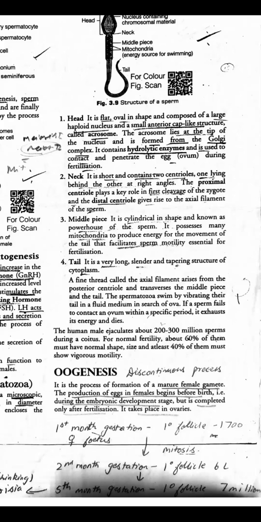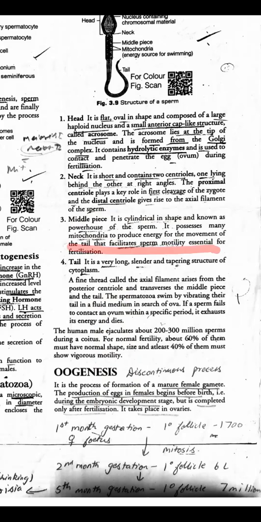Now coming down to the next, the middle piece. Now the middle piece is going to have what? Mitochondria. Not one or two, a million mitochondria, arranged in a cylindrical shape, wound over the structure, and the whole structure is made up of mitochondria. Why do you need so many mitochondria? So that it can facilitate the motility, the movement of sperm.